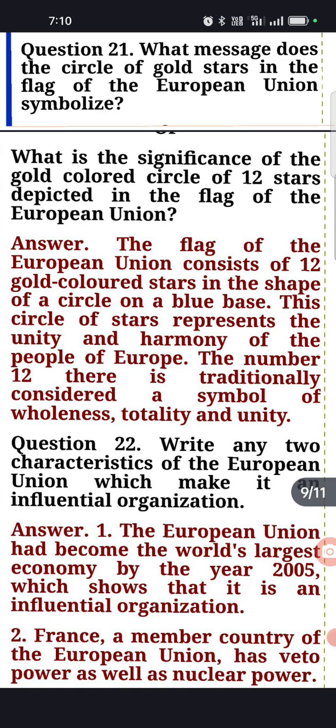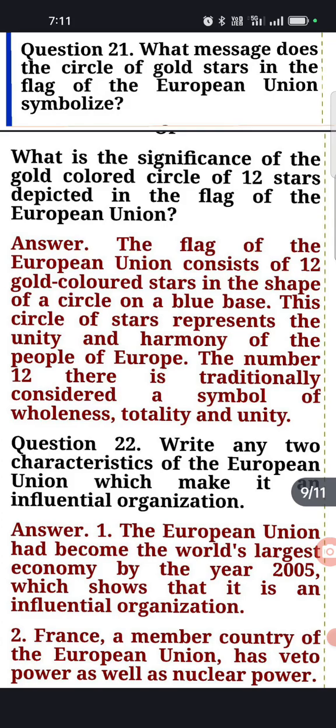Now, the answer to this question is that the European Union flag consists of 12 gold colored stars in the shape of a circle on a blue base, and this circle of stars represents the unity and harmony of the people of Europe. First, you will tell that it represents the unity and harmony of the people of Europe. Second, the number 12 is traditionally considered to be a symbol of wholeness, totality or unity. So why is it 12 only? It is a traditional concept, associated with the wholeness, totality and unity of the members of the EU.